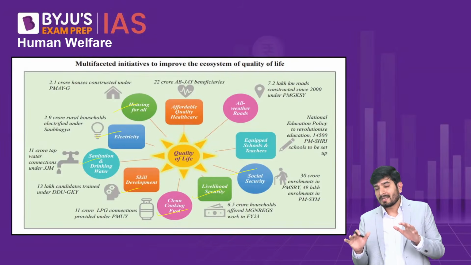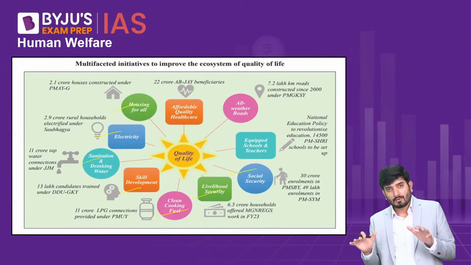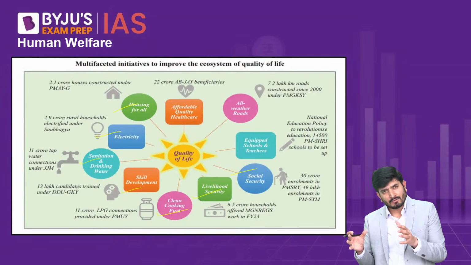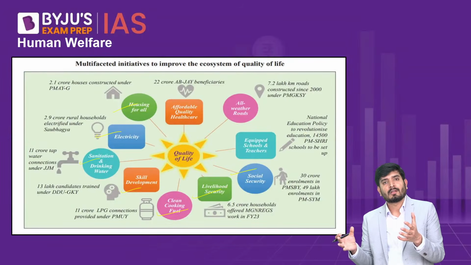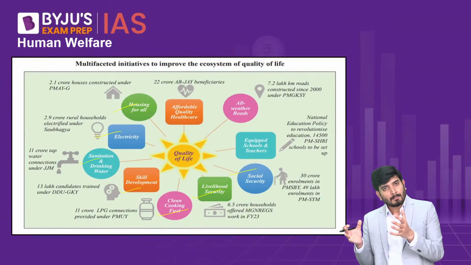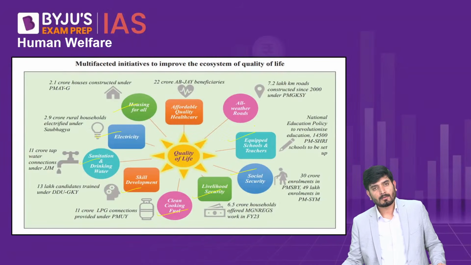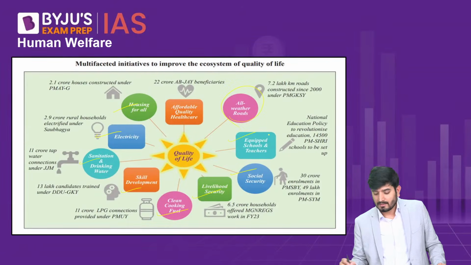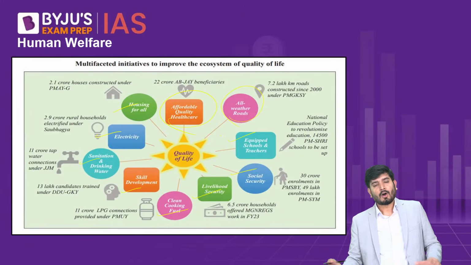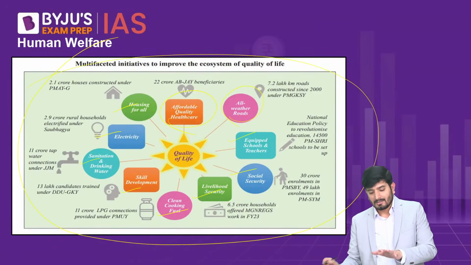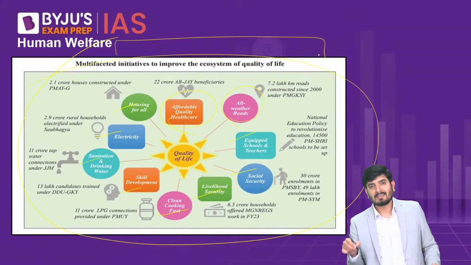All of these were brought at a very low minimal premium, so that people who are in the unorganized sector, people who are marginalized and vulnerable sections, can also get access to these life insurance or accidental insurance or pension insurance schemes. Now, whether it's for having better schools and better teachers, or all-weather roads, or affordable healthcare, all of these things the government is taking care of through various kinds of schemes which are mentioned here.